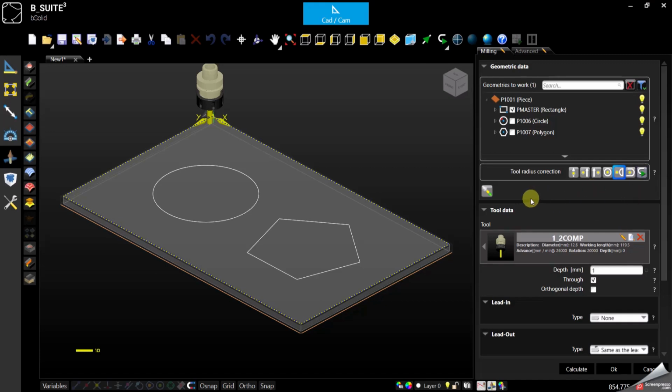With that being said, then the next thing is the starting point. So if you like to start from the corner, you are free to do that. Otherwise, you can move the starting point just using this function, leading point selection. So when you activate the function, you are able at this point to click anywhere around the geometry to determine the new starting point. You see the arrow now is there. I need to calculate, and my tool will be moved to that start position.